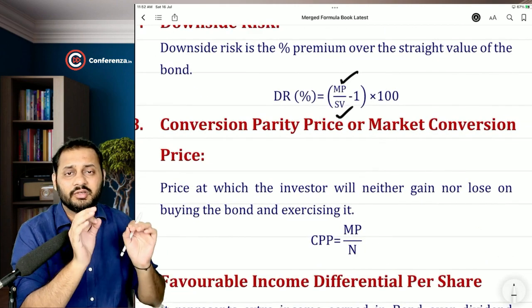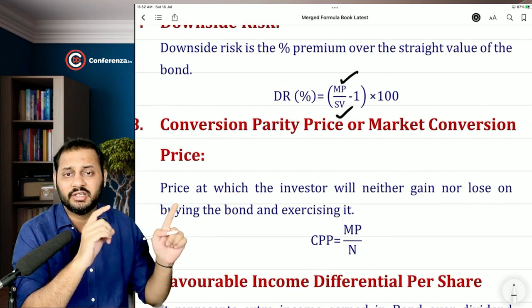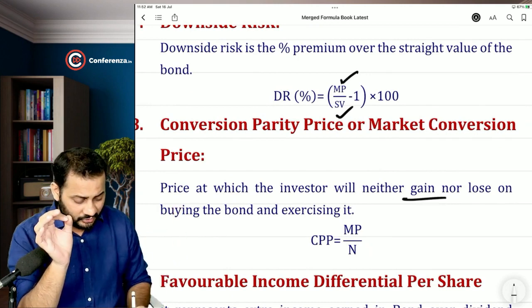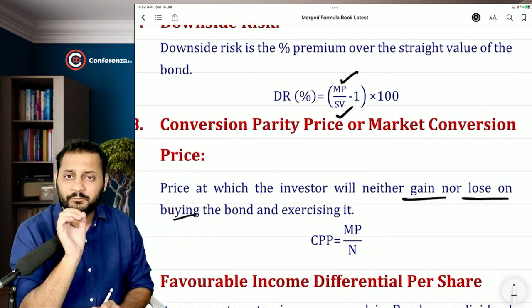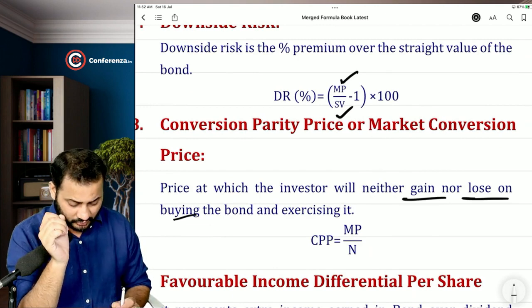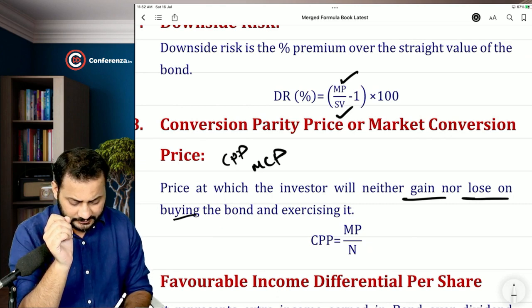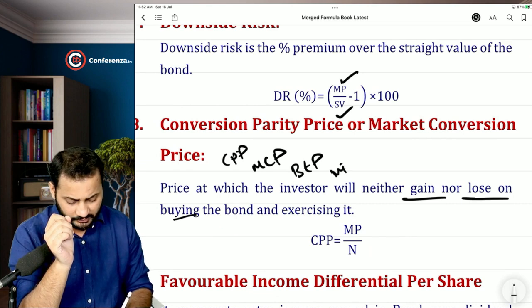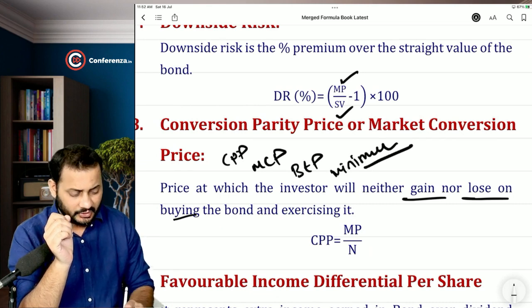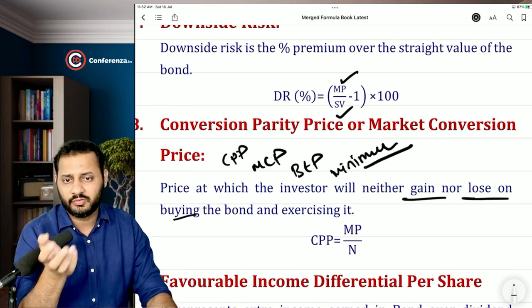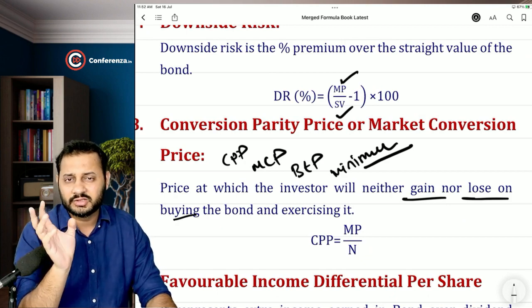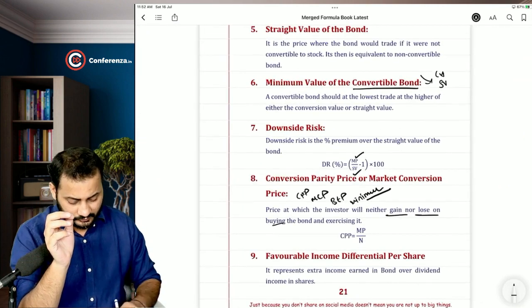Then came the conversion parity price, at which the investor will neither gain nor lose on buying the bond and exercising it. So have a look. Conversion parity price, market conversion price, we can call it a break-even price, or we can say the minimum price of the equity share at which there will be no loss or profit. So these are the different words that have been used in the questions.